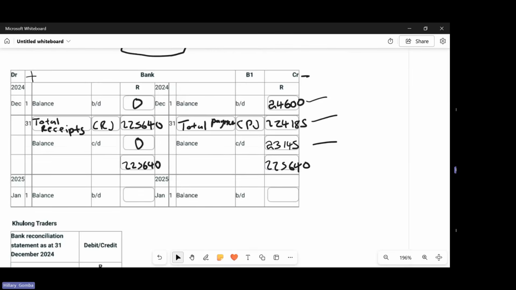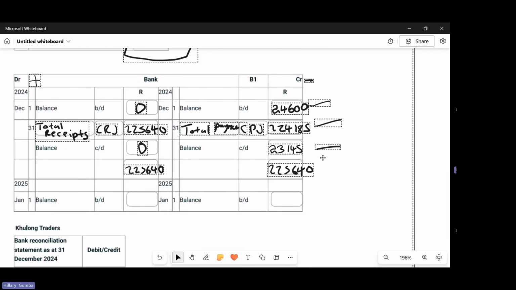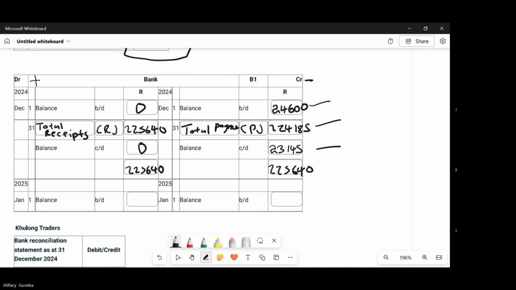And then you go down to your balance, because remember, balance carried down will move to the other side. If it was a debit, it will move to the credit. If it was a credit, it will move to the debit. So since here it's from the credit, it will move to the debit side. You record 23,145. Here you record 0. So for the next month, when we are starting a new month of transactions, our bank account is now a favorable balance. It's no longer a negative, but a positive one.